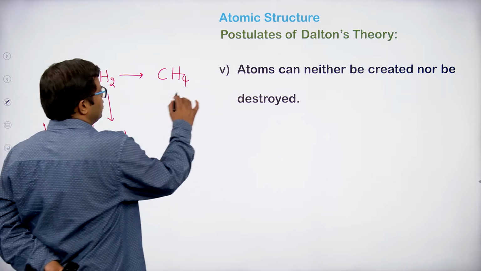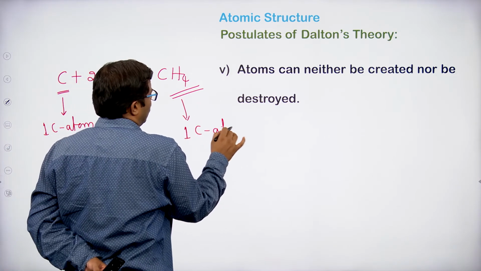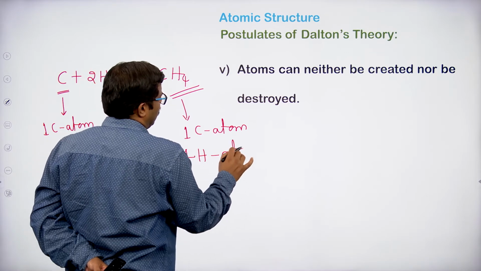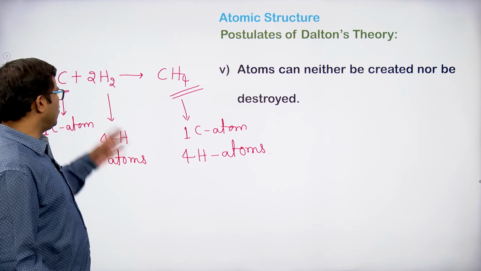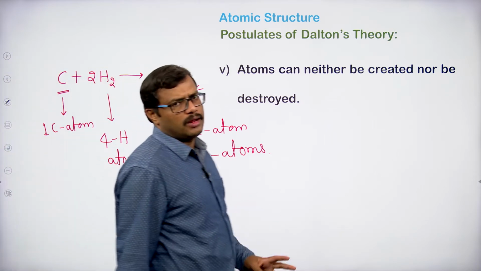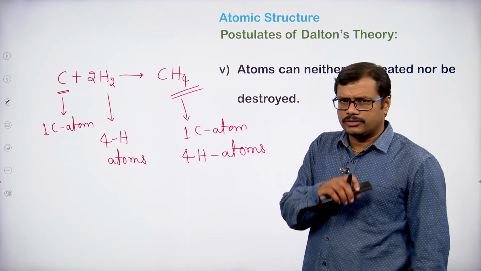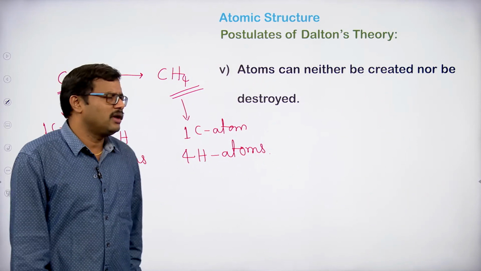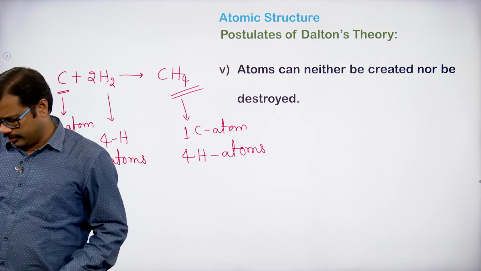In CH4, how many carbon atoms do we have? One carbon atom. How many hydrogen atoms? 4 hydrogen atoms. So when you observe the reactant side and product side, the number of carbon atoms is the same and the number of hydrogen atoms is also the same. There is no change in the number of atoms. Please note down this point, I will be back in 1 minute.